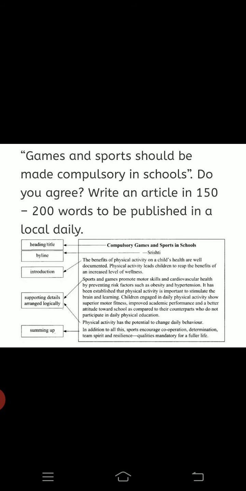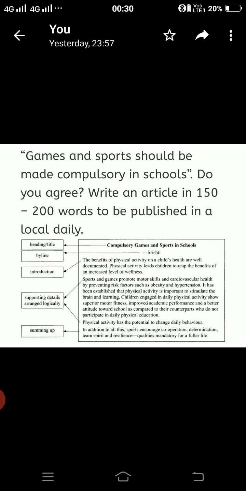When an example is here before us, students, as we can see, it is about compulsory games and sports in schools. So this is the heading. Byline, you can see Shrishti is the byline. Then you can see the whole content is divided into 3 paragraphs: introduction, a detailed paragraph, and summing up, which is the conclusion.